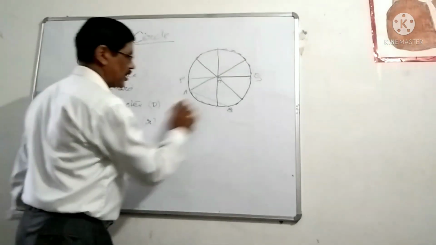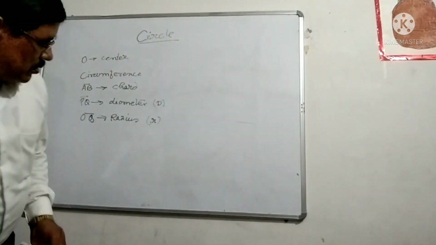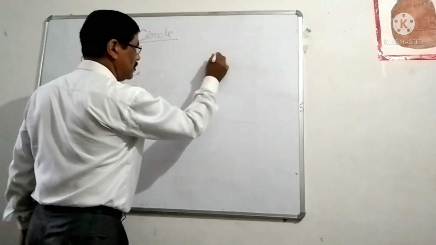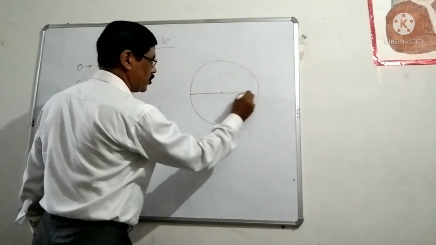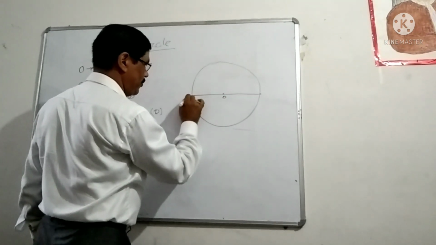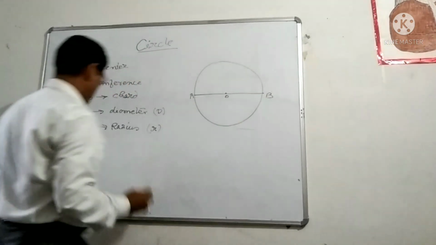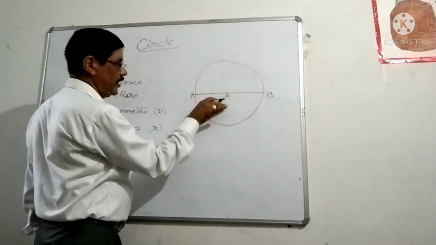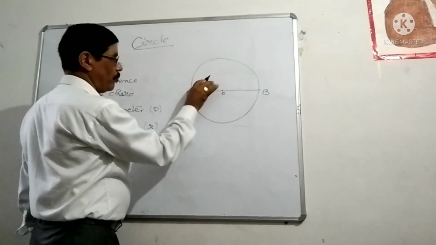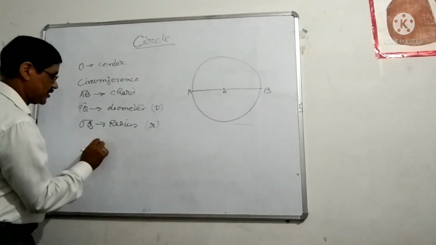I will draw another circle. Suppose in this circle AB is the diameter. Next, the diameter of a circle bisects the circle into two equal portions. Both portions are known as the semicircle.